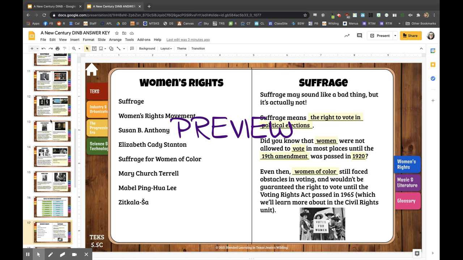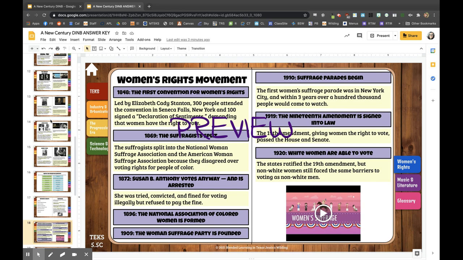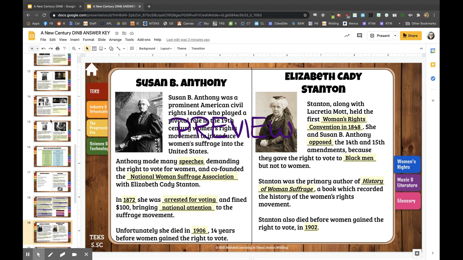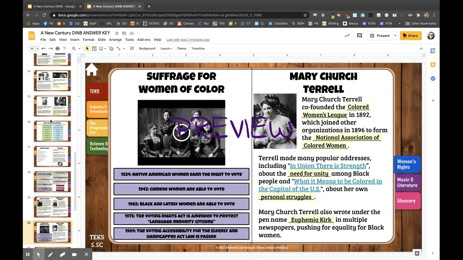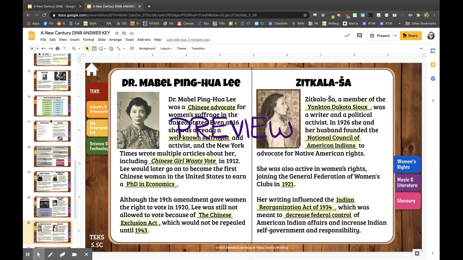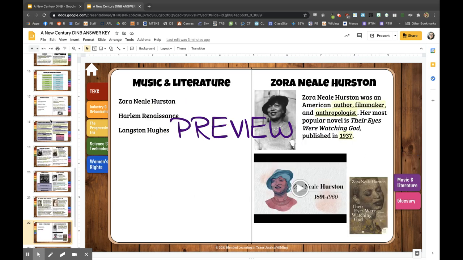Then for women's rights, there is a little section on suffrage, the women's rights movement, so some important dates and events that happened, Susan B. Anthony and Elizabeth Cady Stanton. And then there's a page on suffrage for women of color, and then a page on Mary Church Terrell, Dr. Mabel Ping Hua Lee, and Zitkala-Sa.